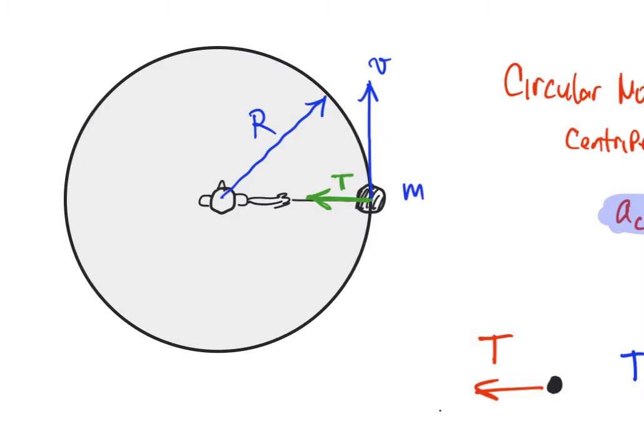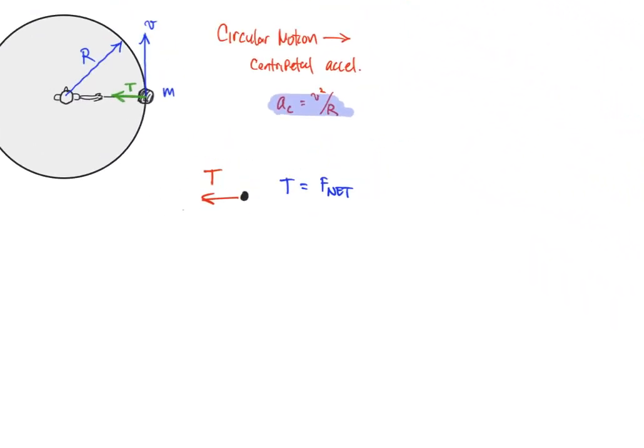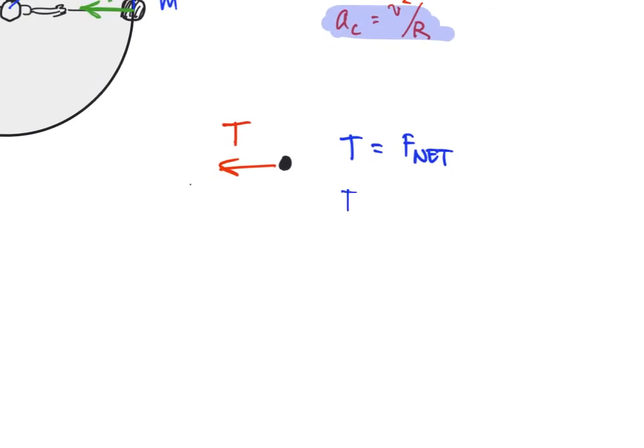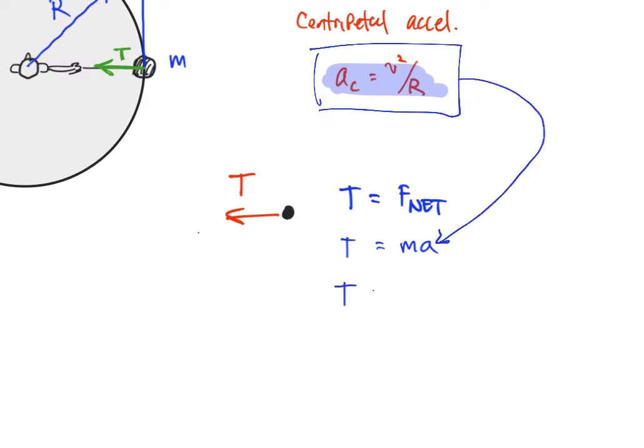So that was all a digression to say that there is no other force acting here other than the tension force. So the tension force is the net force, which means that the tension force here is equal to ma. And we know what a is, right? We already noted that the acceleration is this. This is the centripetal acceleration. So now I can say in this case that the tension force is equal to m times v squared over r. And now we have an equation for centripetal force. This thing right here, this is our centripetal force equation.